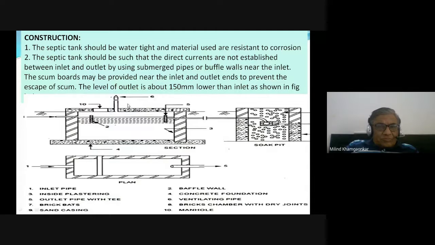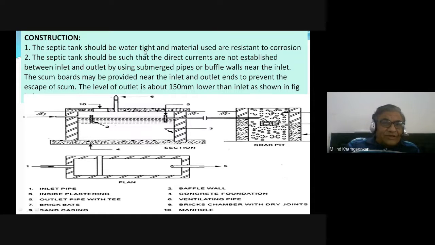Now, this is the sketch from your textbook. This is one of the types of tank that has been shown, but there are various types. You can see on the left side, on the top it is the cross sectional elevation, and on the bottom in that drawing is the plan. So we will first understand the top one, that is the cross section, and then we will see the plan. From the left side the sewage comes.